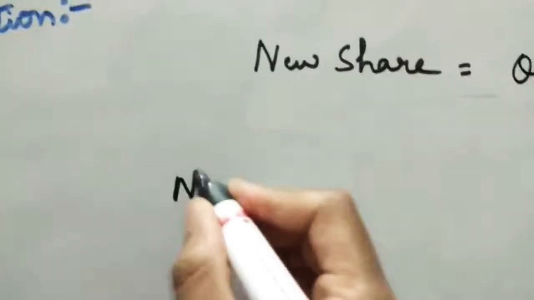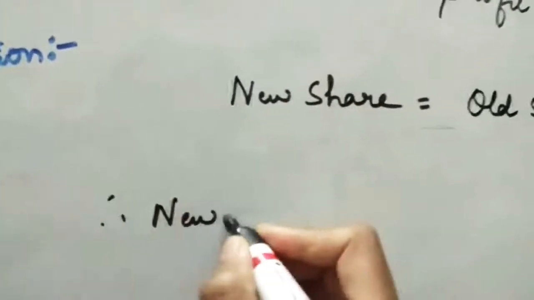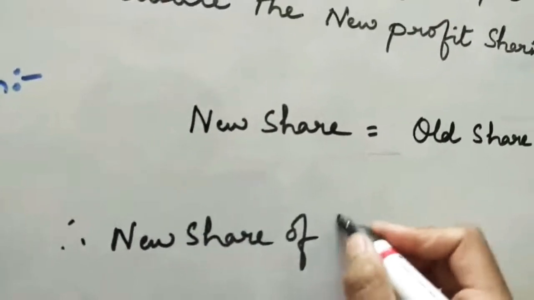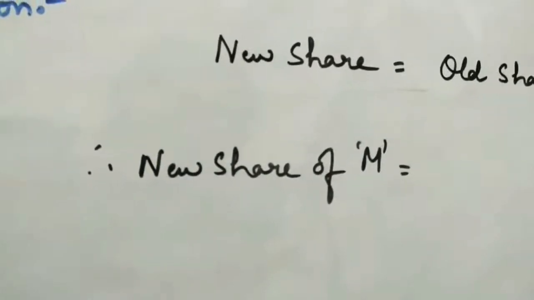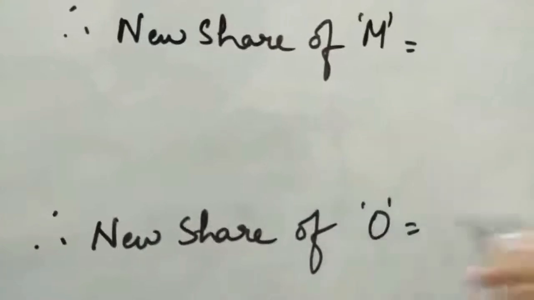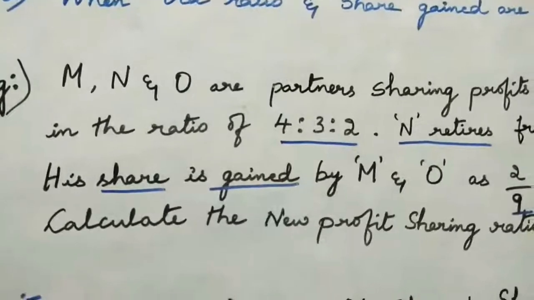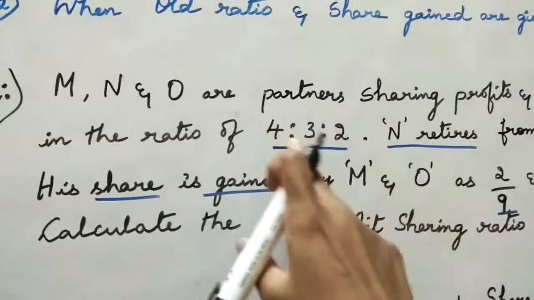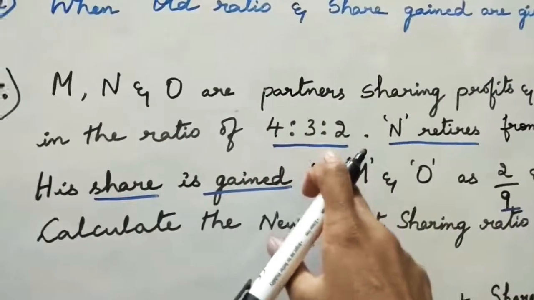Now we are going to find out. Therefore, new share of M and new share of O. So whole share of M and O we are going to observe. M is first and O is last. So 4 and the total of this is 9. 4 plus 3 plus 2 is 9.